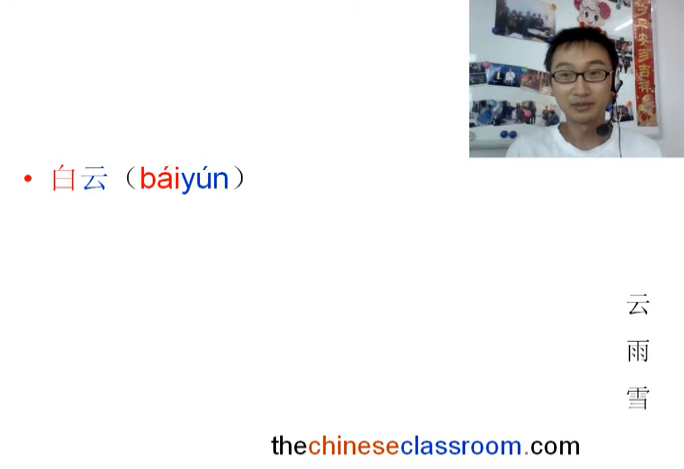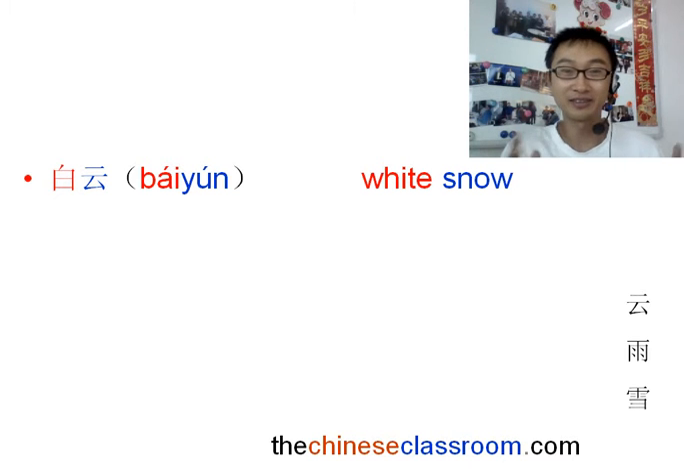Let's look at the word. Cloud, 云, 白云 means white cloud. You know, 白 is white. We learned this character before. 白云 is white cloud.